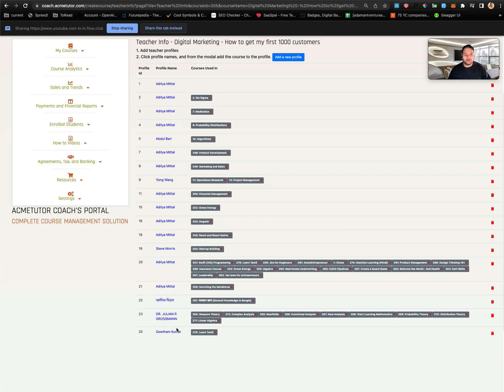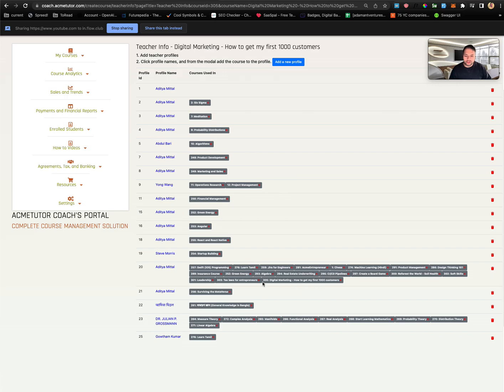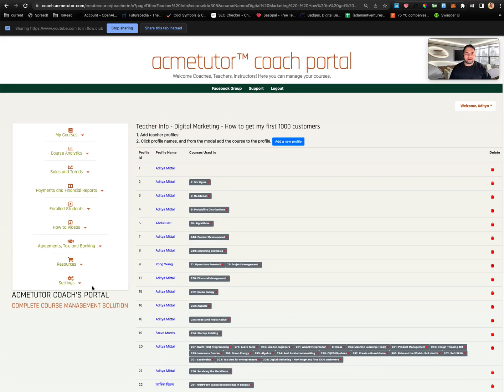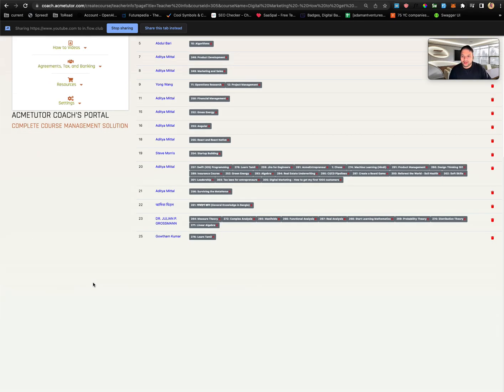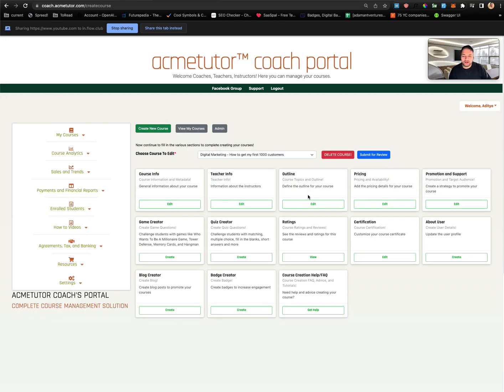And to add it to the course, you simply click on the profile that you want to use for the course and say use this profile for the course. And so it'll show up in that list. So the reason for doing it this way is that you could have multiple instructor profiles. For example, you may be a developer but also a marketer, and in that case, if you're putting out courses in both categories, you can use different profiles for each. So okay, so now we have an instructor information on there.